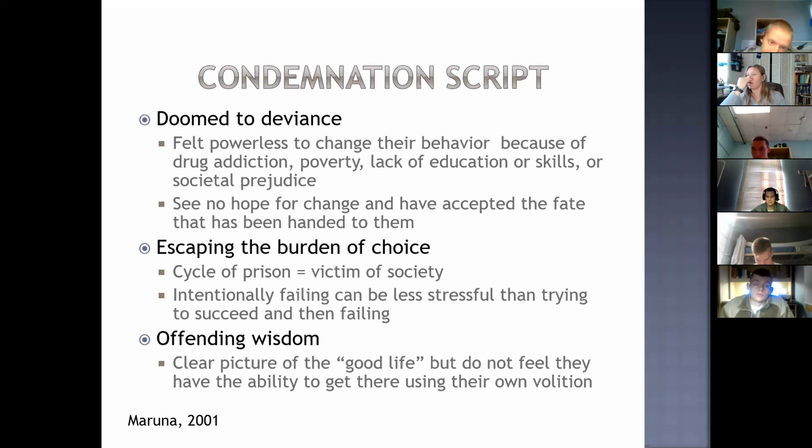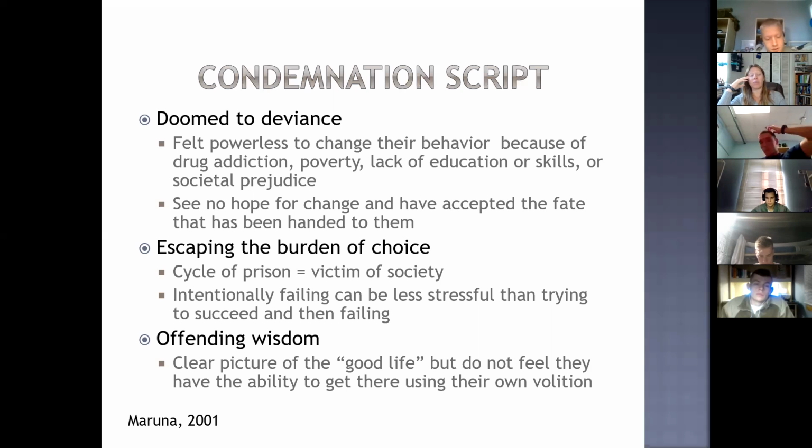The last thing, or sort of the last theme of the condemnation script that you see a lot, is something that we refer to as offending wisdom. So the persistent offenders in this sample viewed themselves as a victim of circumstance. They claim that they have a clear picture of the good life, but they don't feel that they have the ability to get there on their own volition.